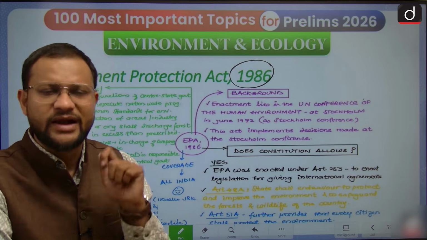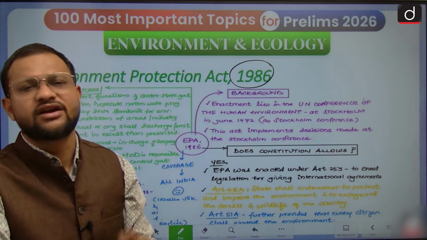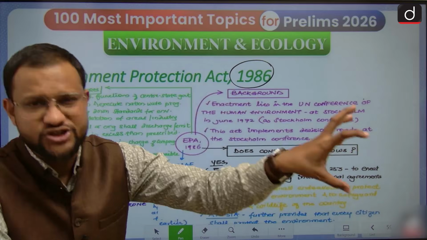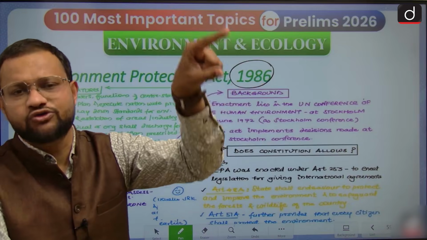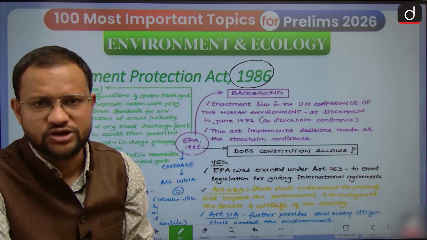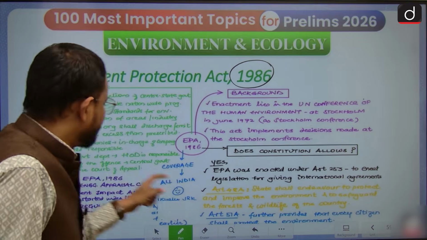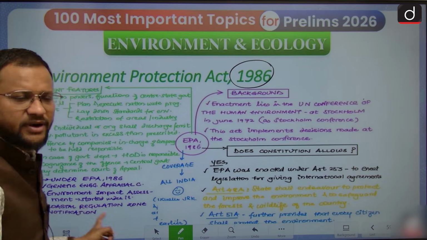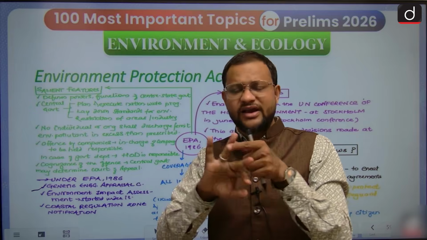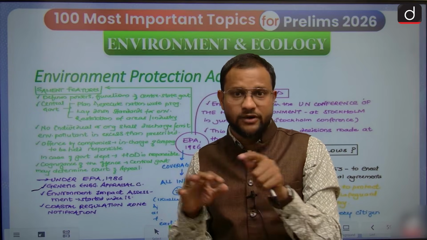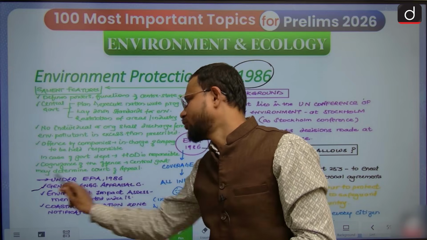So here environment is well defined, the duties of state governments are defined, the duties of central government are defined, then the inspection authorities, how empowered they are, and what kind of fines are imposed on industries violating and leading to pollution, those you will find defined here. Various bodies have been established under this, like the Genetic Engineering Appraisal Committee, or you will find Environment Impact Assessment is equally under this. Central Groundwater Authority is also under this, in order to protect groundwater as well. Then you will find coastal regulation zones are again a product of this.